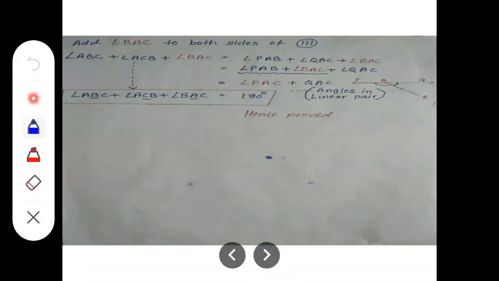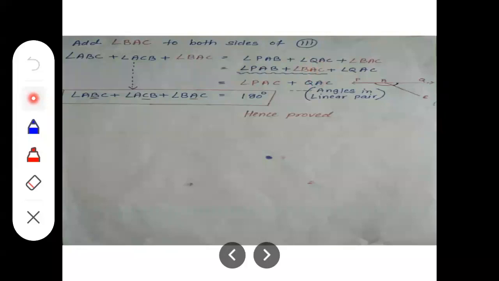Now that is the step. Angle A plus C, we have just written in the previous slide that angle ABC plus angle ACB equals angle PAB plus angle QAC.